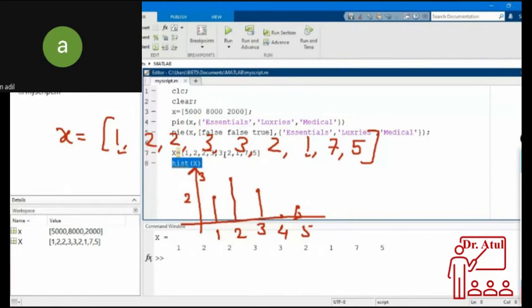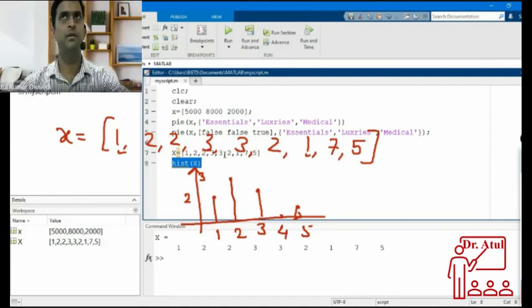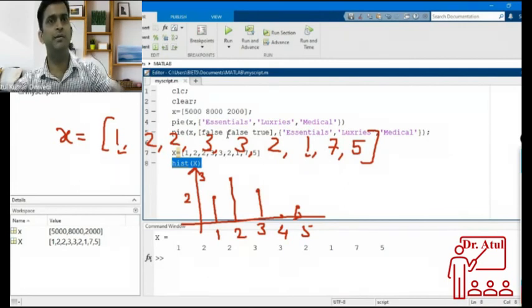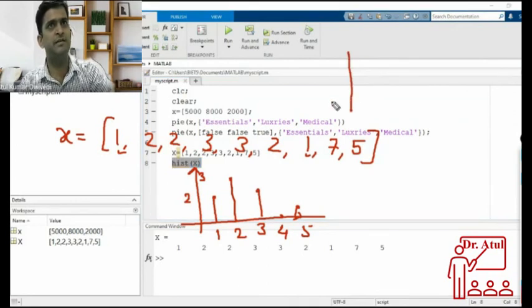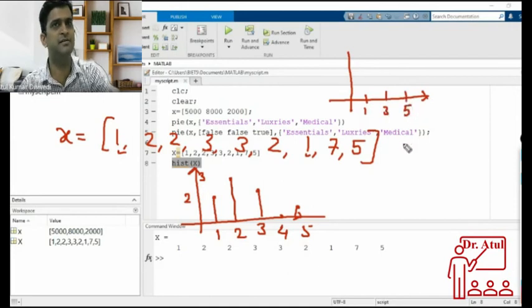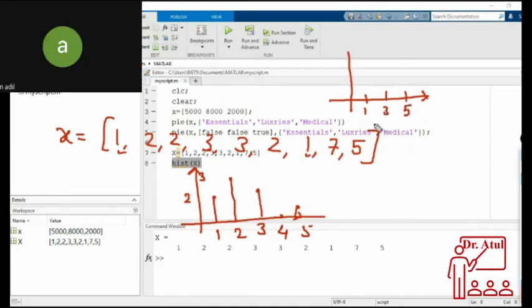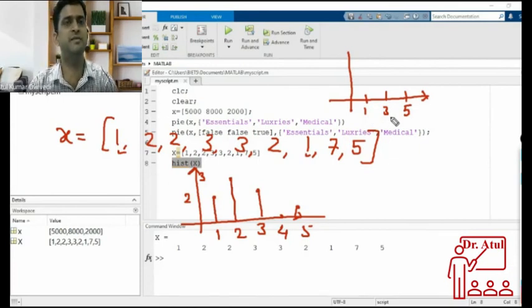Excuse me, sir. I wanted to know how to set the increments for the y-axis and the x-axis. For example, if we have values 1 to 10, instead of going 1, 2, 3, 4, can we set the increments ourselves? Okay, I think you want 1, 3, 5? Yes, like we can set the increment values for ourselves.